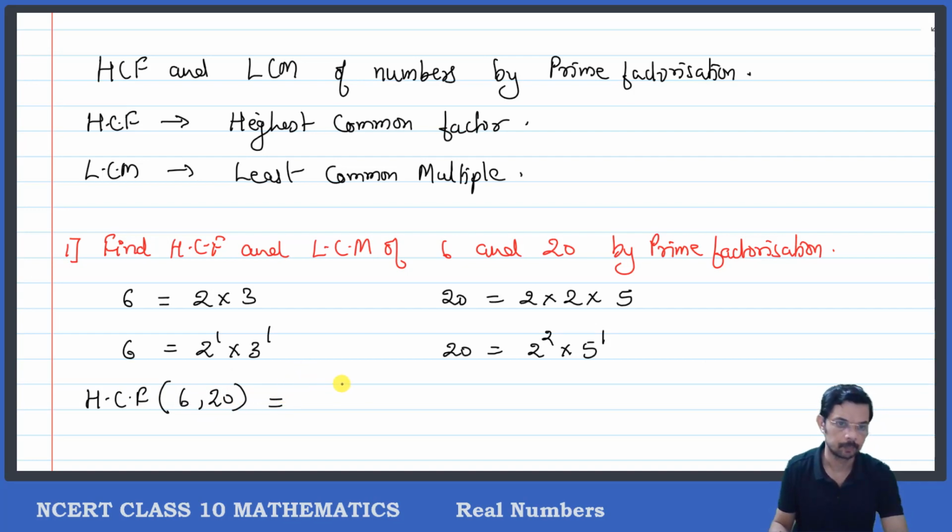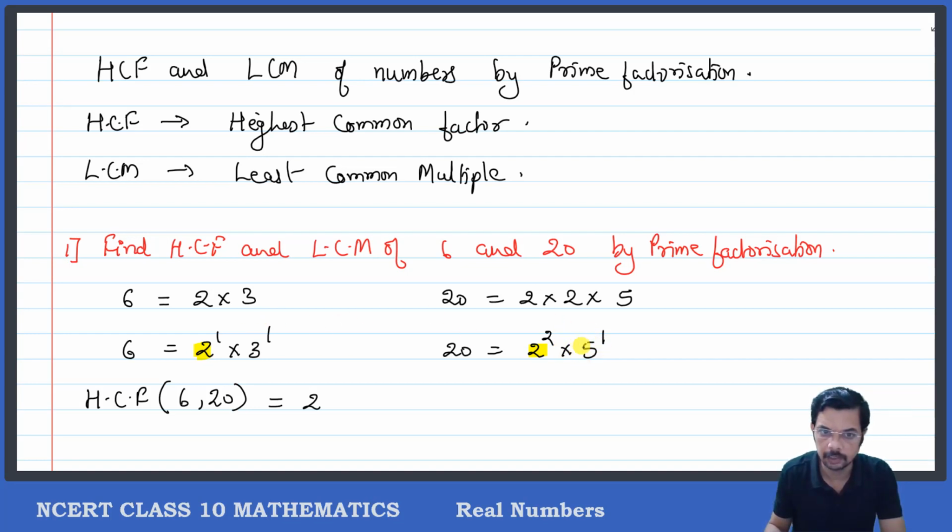HCF of 6 and 20 is equal to, see what to do. Please be careful here. We will be writing only those prime numbers which are common. 2 is a prime number and it occurs here and here as well, so I will write it in the HCF. 3 is present in 6, but 3 does not occur in 20, so we will not use that 3.